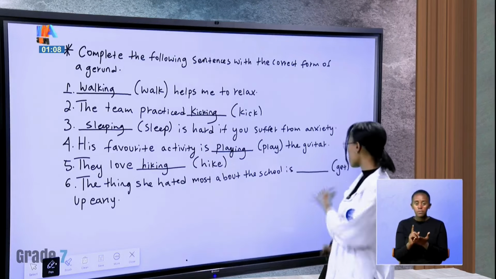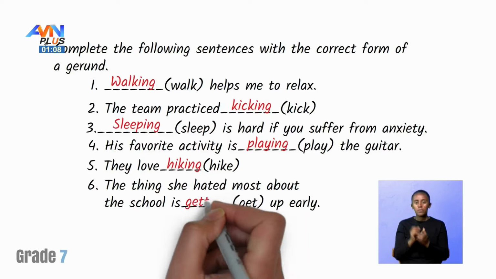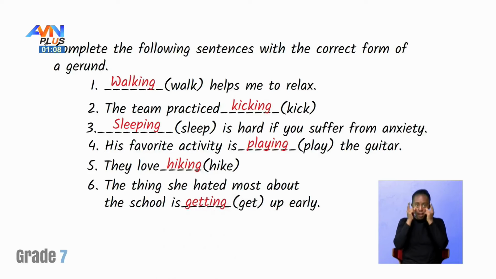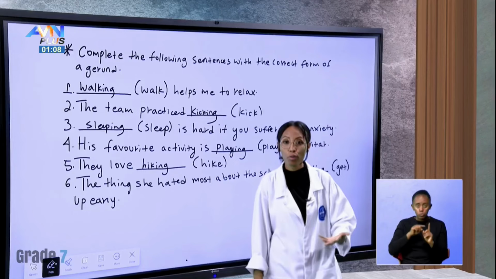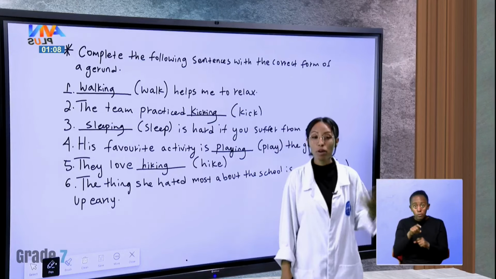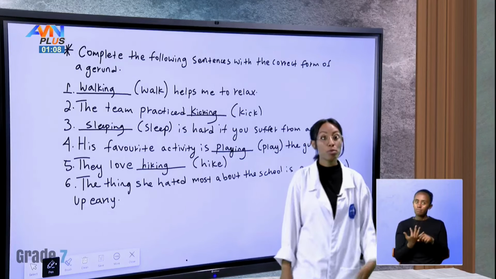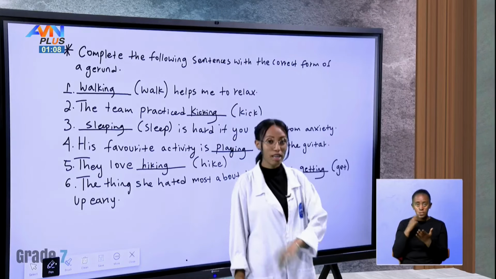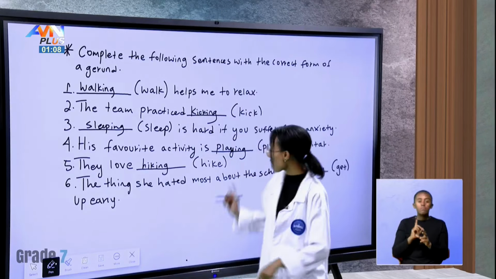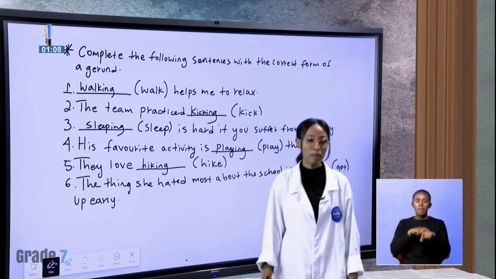What did she hate? Getting up early. So when you go to school or work, you have to rise early in the morning to prepare to go to those places. So in this case, the thing she hated most is getting up early in the morning.